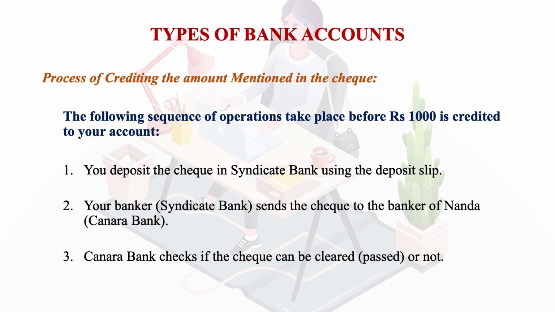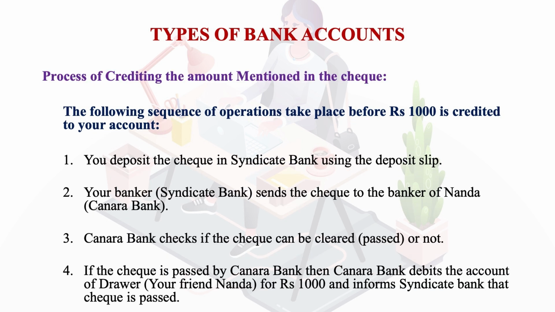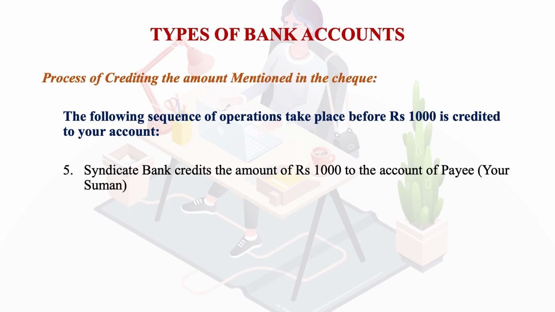Canara Bank again checks if the check can be cleared, whether it can be passed or not. If the check is passed by the Canara Bank, then Canara Bank debits the account of the drawer. Drawer means your friend Nanda, for rupees 1,000, and informs Syndicate Bank that the check is passed. Syndicate Bank, what does it do? It then credits the amount of rupees 1,000 to the account of the payee, that is yourself, that is Suman. So this entire process is called check clearance.